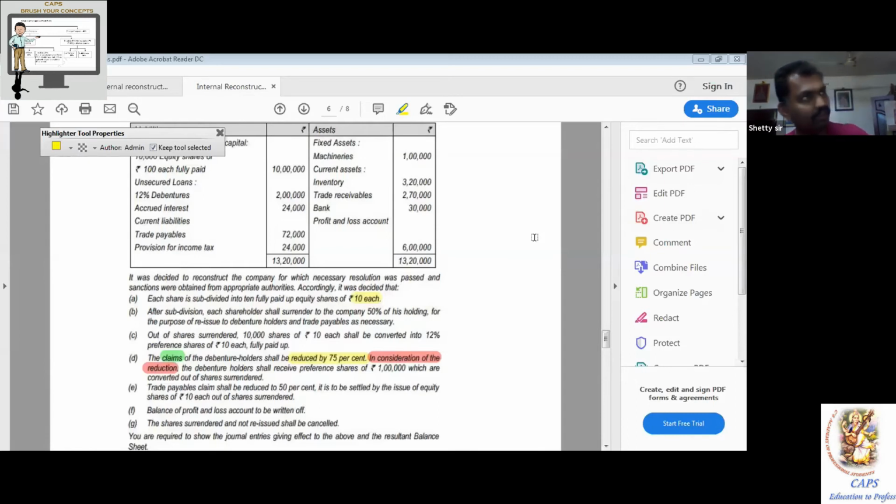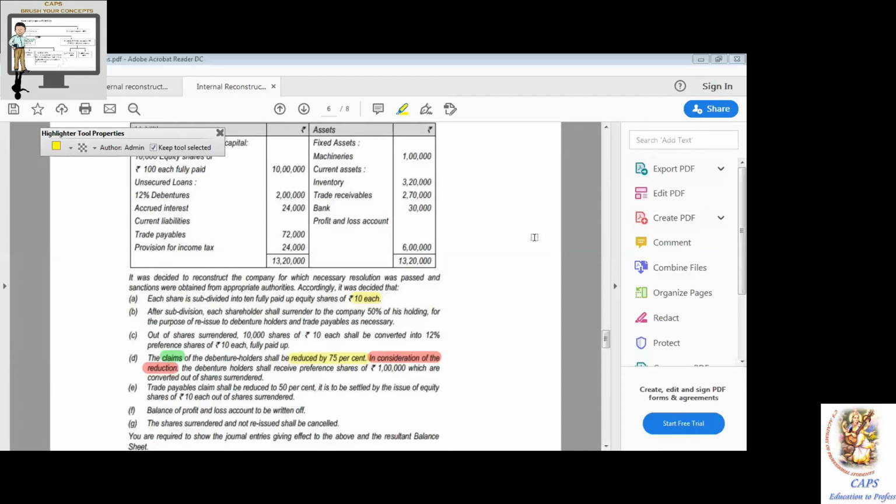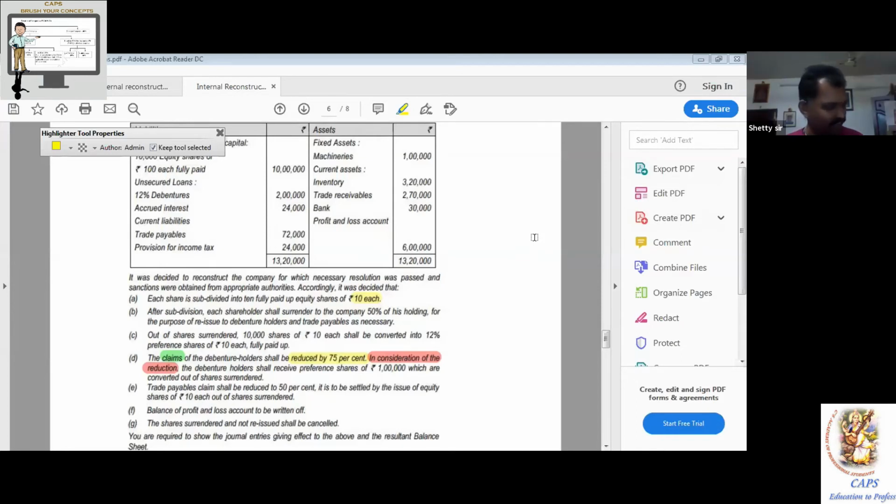Ready? 68,000. X1 minus X2. X3 is equal to X1 minus X2. Have clarity: X1 minus X2 is equal to 68,000.